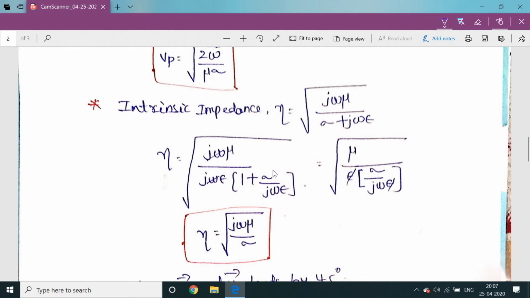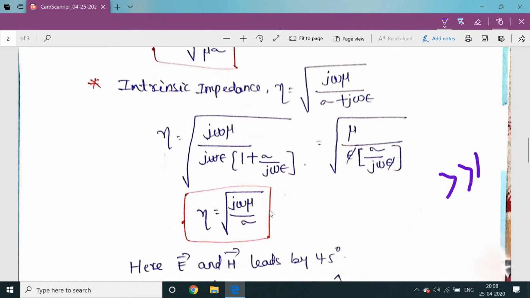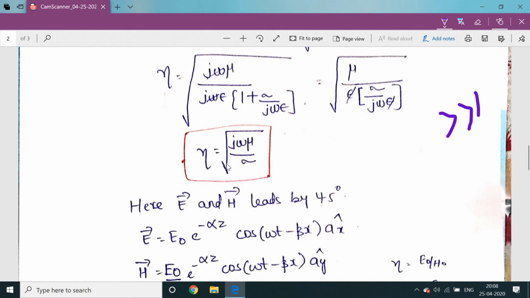For a good conductor, sigma by omega epsilon is very much greater than 1, so the 1 is negligible and this complete value is equal to sigma by j omega epsilon. Epsilon and epsilon get cancelled, so eta is equal to the square root of j omega mu by sigma.